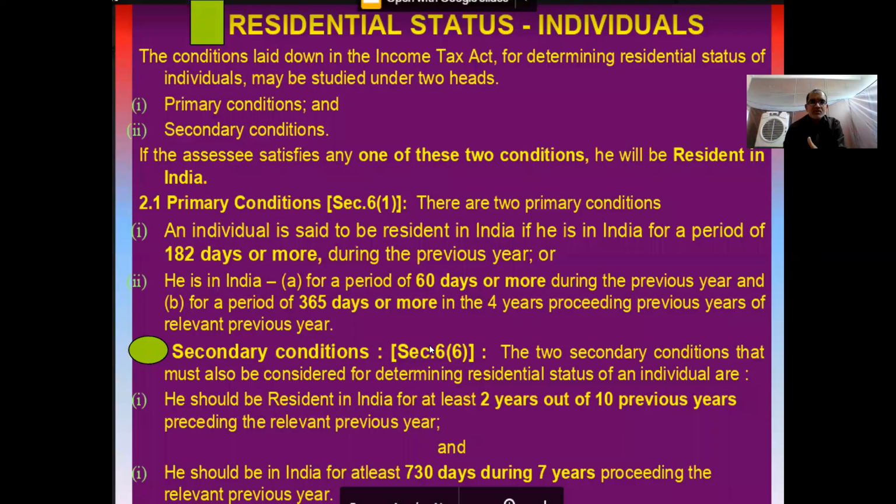Now you note down these additional conditions, these secondary conditions. These are mentioned under section 6, subsection 6. Primary conditions are mentioned under section 6, subsection 1. When you noted down primary conditions, I told you to give a half-page gap for secondary conditions. I hope you have given a gap. Now you note down these secondary conditions, and we will check how to determine residential status with their help, in addition to primary conditions. We will do one problem now.